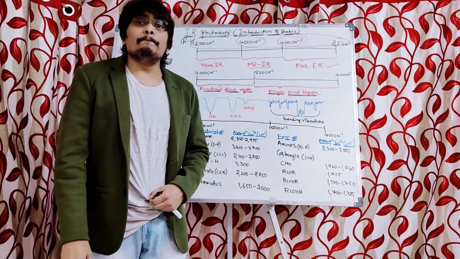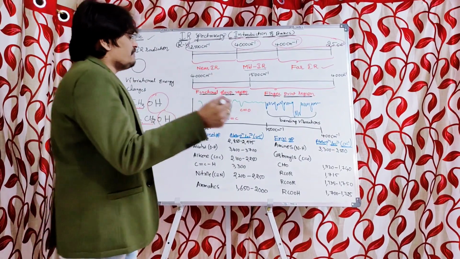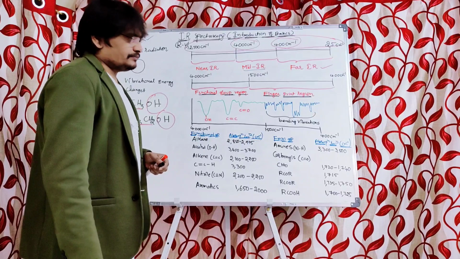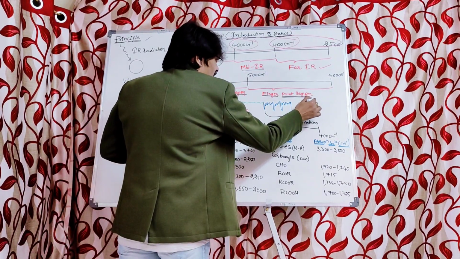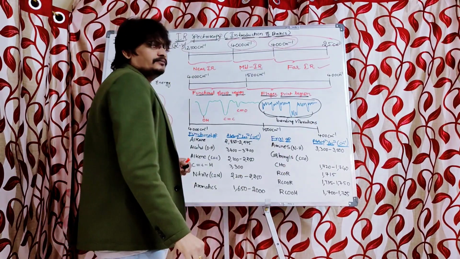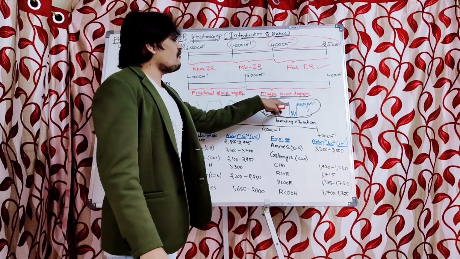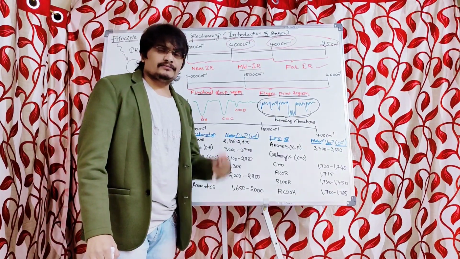Why? Because if you see the fingerprint region, you will observe a complex number of peaks. You can observe the number of peaks in the fingerprint region, right?